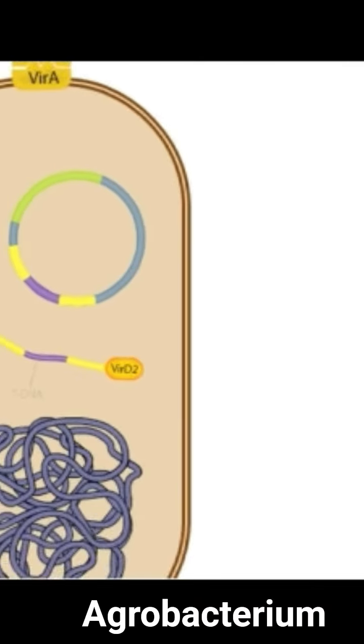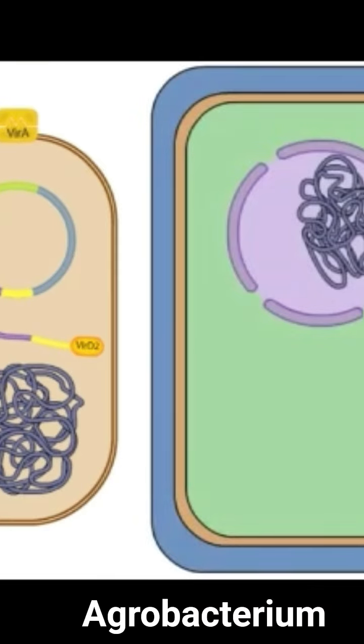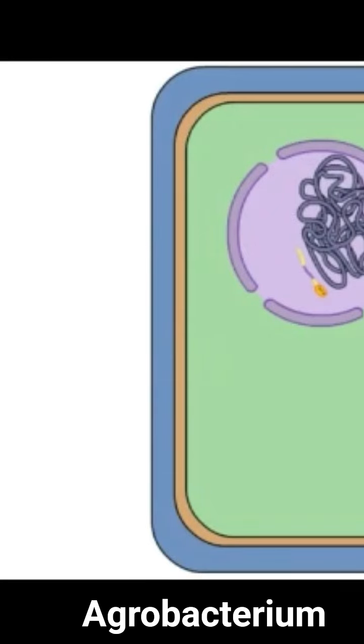Vir-D2 directs the transfer of the tDNA into a plant cell in a process similar to bacterial conjugation. Within the plant cell nucleus, the tDNA becomes integrated into the plant genome. A number of genes are encoded in the tDNA and become expressed in the plant cell.